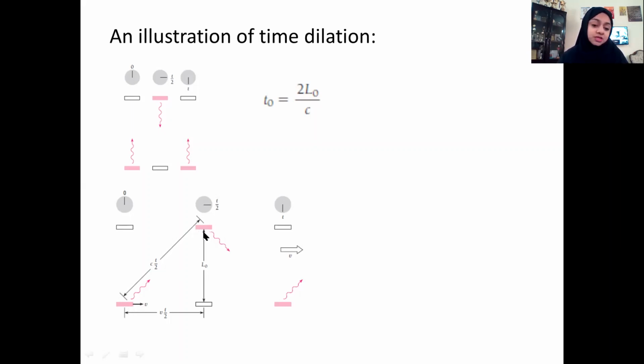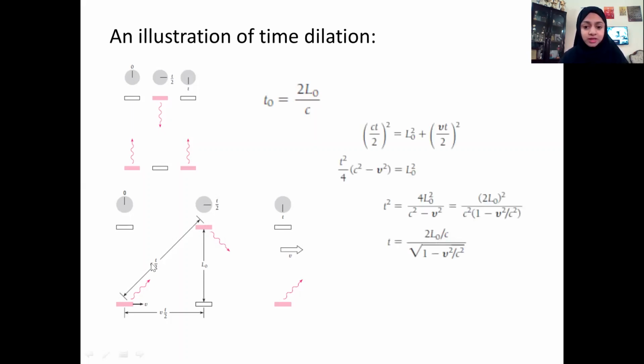See, it doesn't travel this distance L0. It will travel a distance given by speed times time, that is c times t by 2. So we can consider this as a right triangle with the hypotenuse c times t by 2, base v times t by 2, and height L0. Using Pythagoras theorem, you get (ct/2)² = L0² + (vt/2)². Hypotenuse square is equal to height square plus base square.